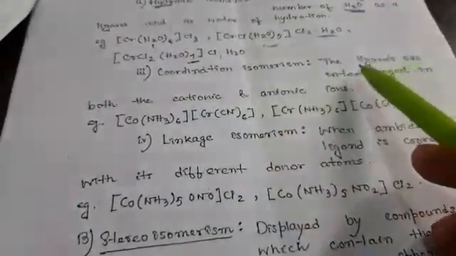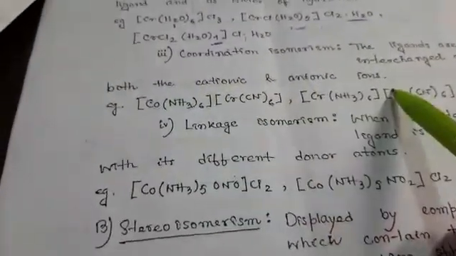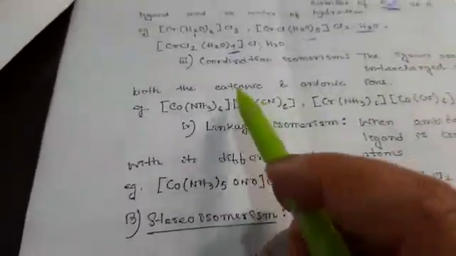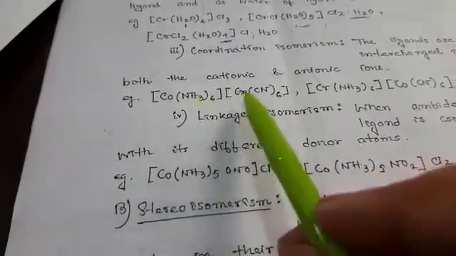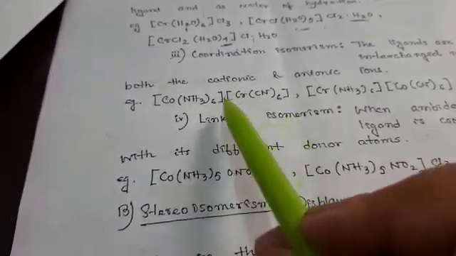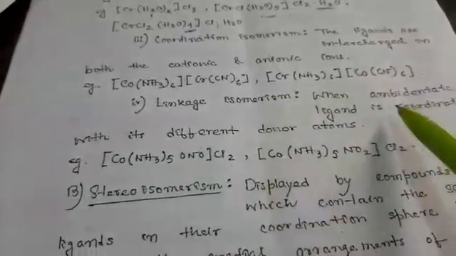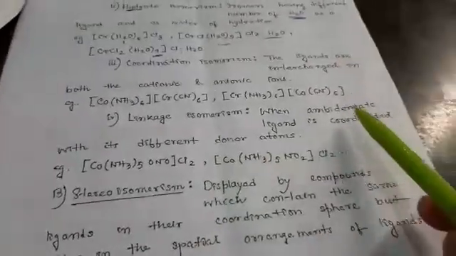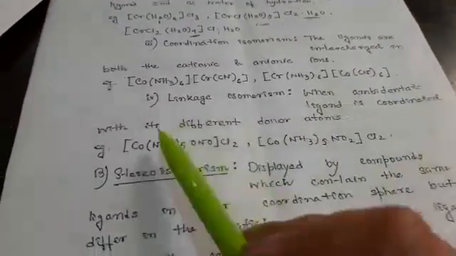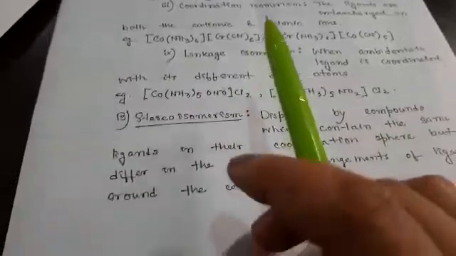Coordination isomerism: the ligands are interchanged between both the cationic and anionic ions. The ligands are interchanged, that is known as coordination isomerism. Here an example is given in which the cation and anion ligands are changed, like ammonia, CN is here, and 6, these cations and anions are interchanged. Next is linkage isomerism, when an ambidentate ligand is coordinated through its different donor atoms. That type is known as linkage isomerism.